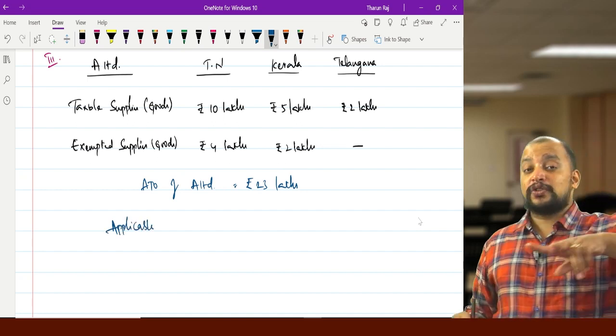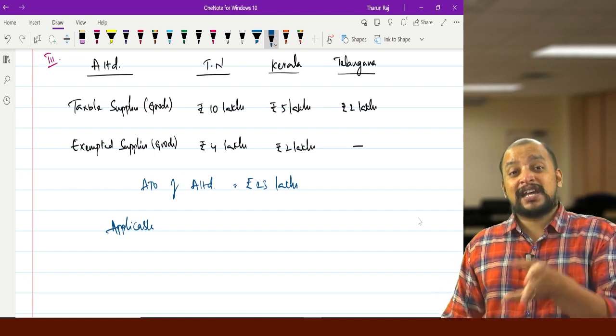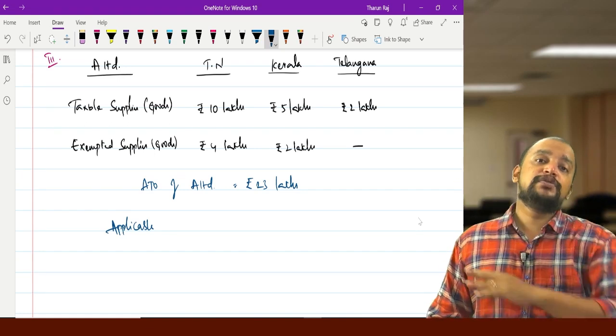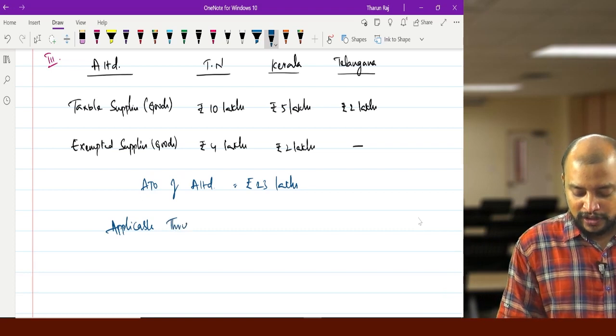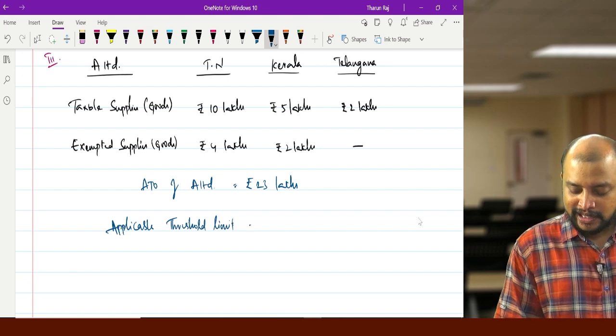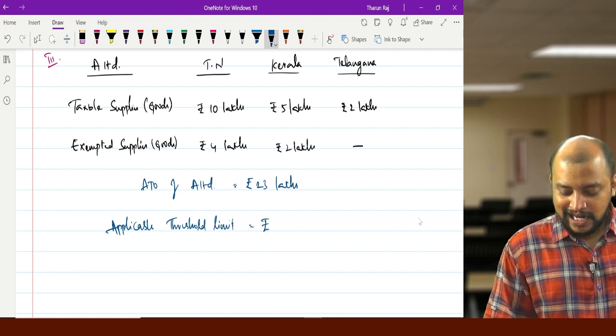None of the states is a special category state, and supply of goods is made, so the applicable threshold limit is 20 lakhs.